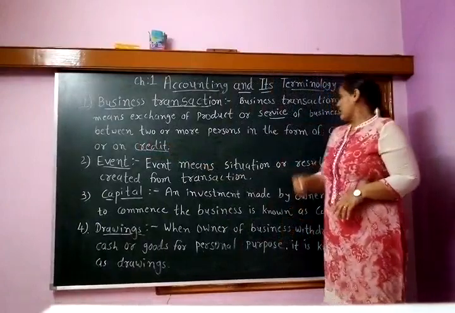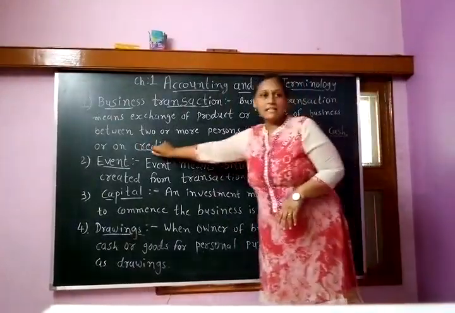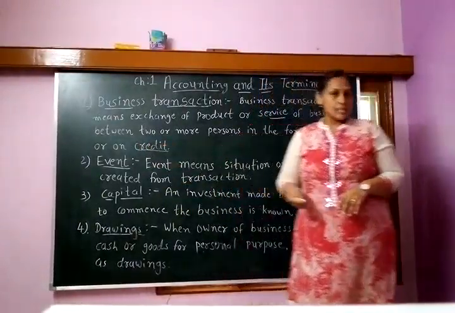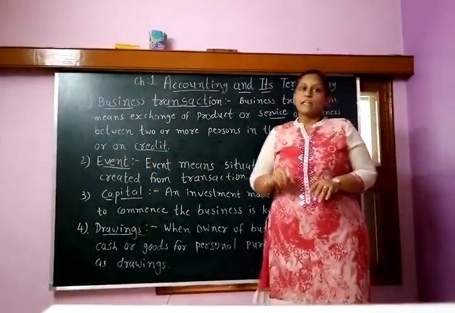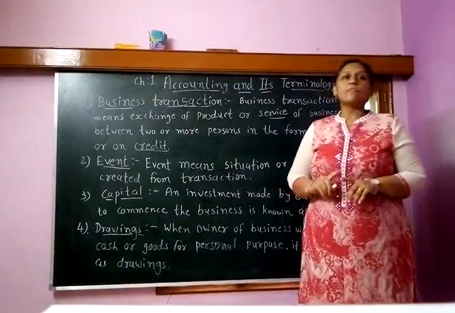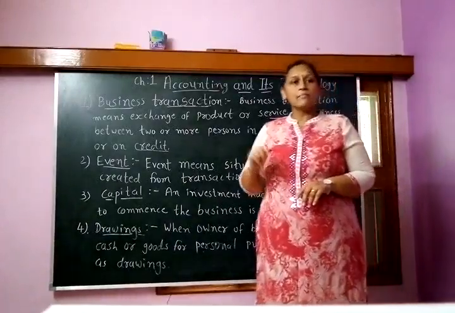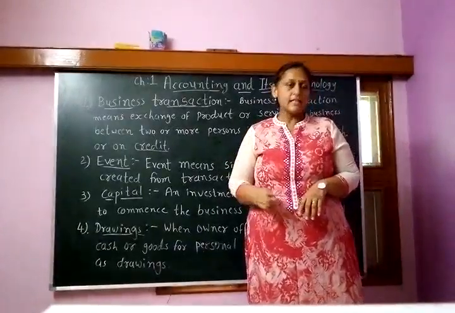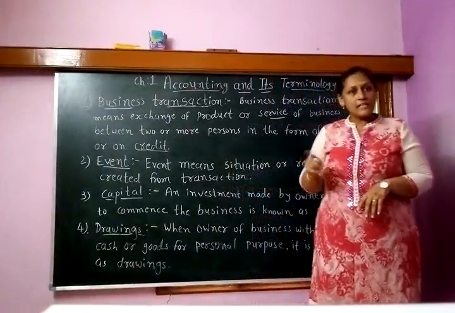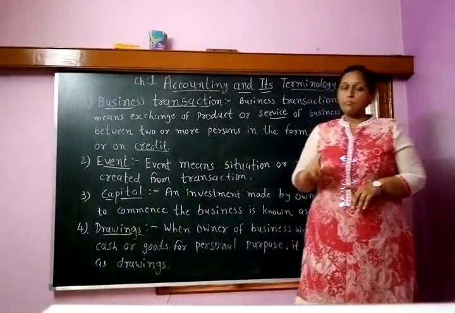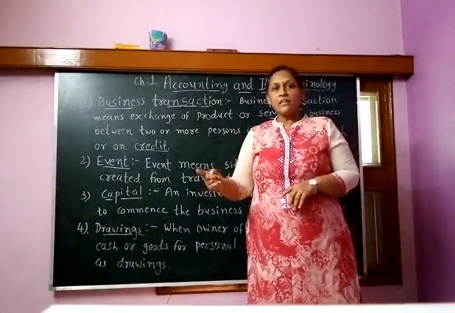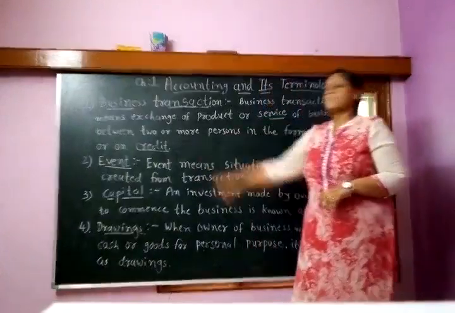We will learn about cash and credit transactions in detail in our subsequent video. Right now, just understand that when cash is given in the present, it is called a cash transaction. But if the transaction is done in the present and the financial obligation is settled in the future, it is called a credit transaction.